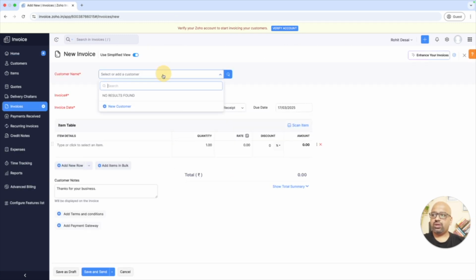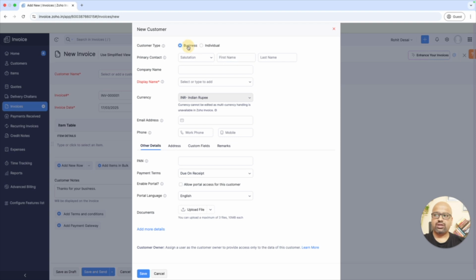Here you can add your customer. Is it an individual or a business? In our case, it is going to be a business. Right now I'll take Praveen. Praveen is my client who is in some other country. So Praveen Kumar, we'll take it that way. The company name is PR Imports, something like that. Just a proxy name, it doesn't have anything related. So I'll say either Praveen Imports or PR Imports. I'll make it PR Imports. Okay, am I dealing in Indian currency?